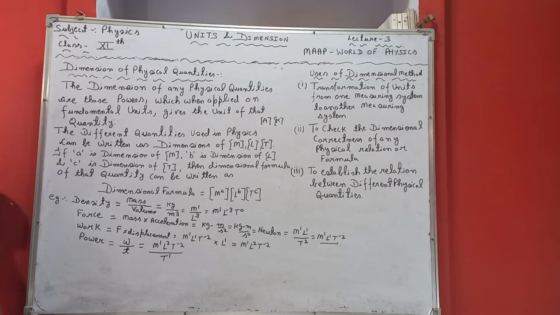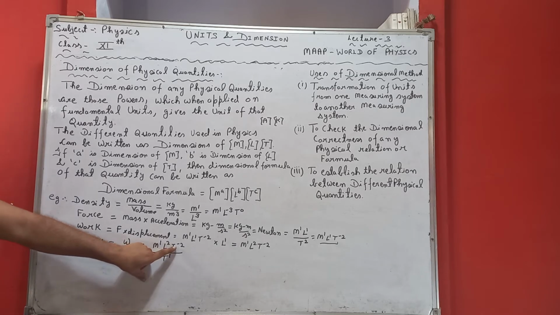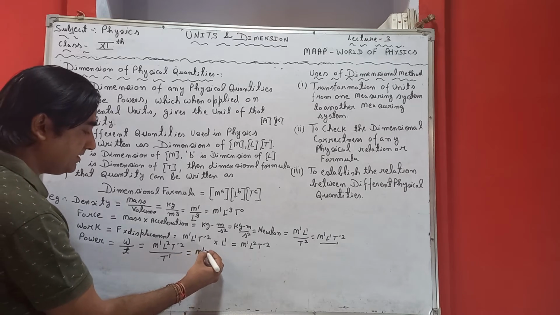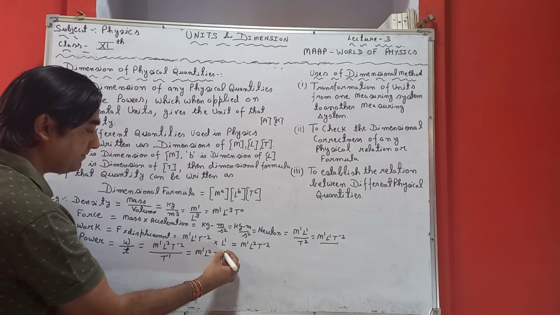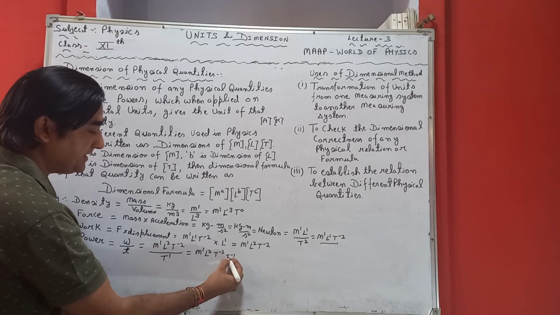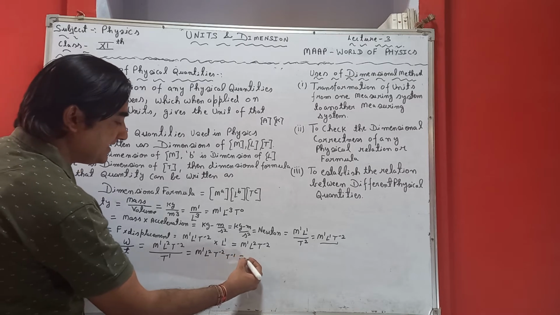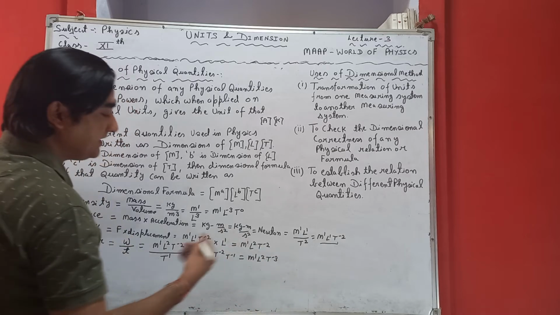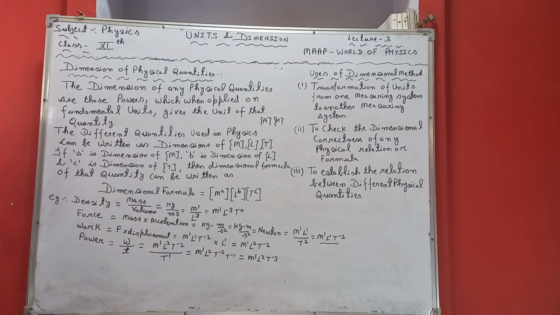The power of T is 1. If it goes up, it can be written as M1 L2 T minus 2 into T minus 1. If bases are the same, then the powers get added, M1 L2 T minus 3. So this is the dimensional formula for power.